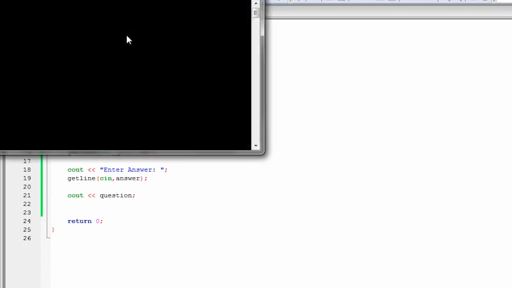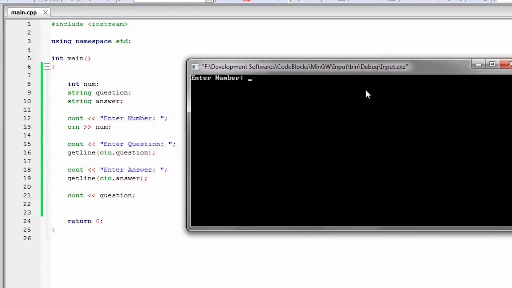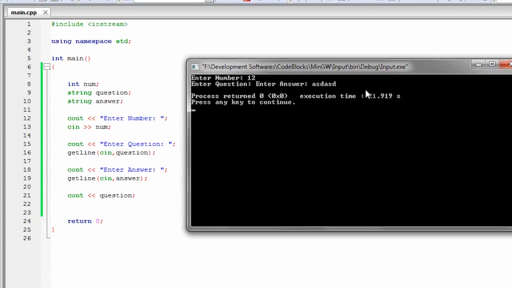So, pasensyahan nyo na yung C++ kasi hindi siya talaga intuitive. So, ito yung mga problema ng C++. Kaya, ayun. So, if I try to enter a number, so gagana yan. Pero as you can see, magbabag uli yung getline natin. As you can see, naglagay na ng enter question, tapos diniretso niya agad dun sa enter answer, tsaka palang uli gagana. Then wala tayong nalabas na question kasi hindi tayo pinag-enter sa question.